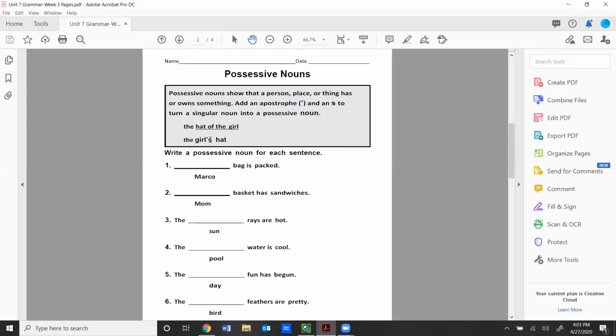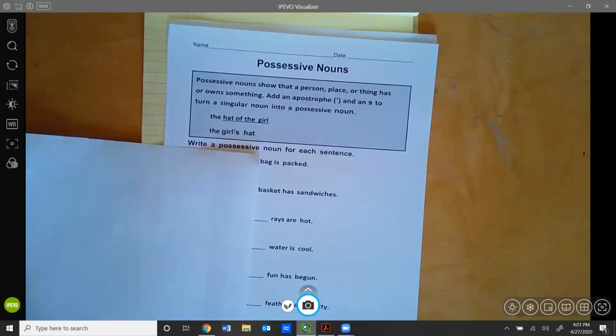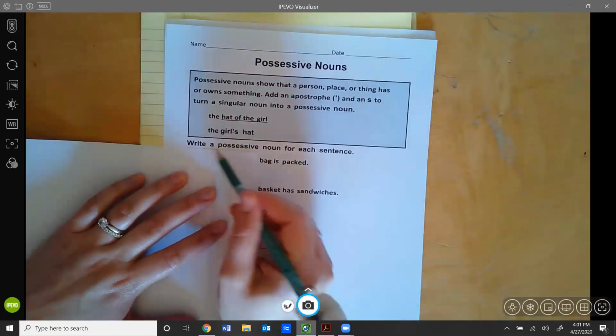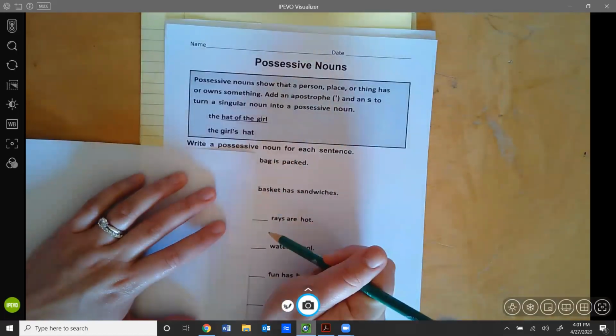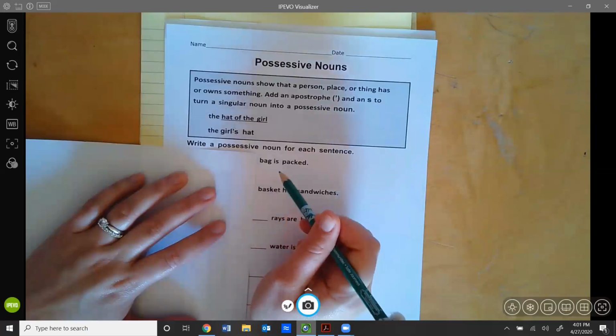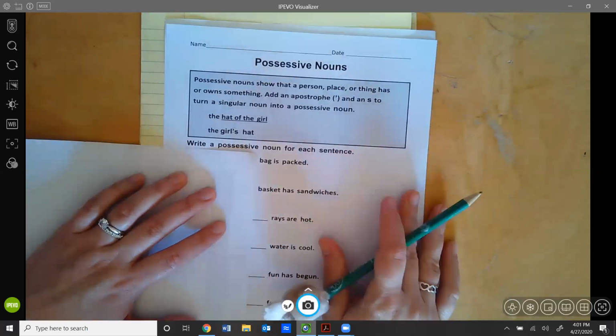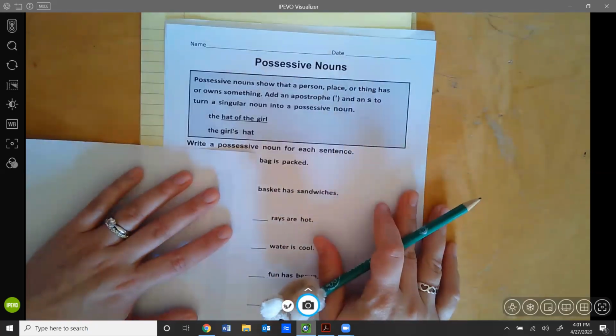Okay, let's take a look at number 1 and 2 together. I'm going to turn my other camera on so you can see me write some stuff down. Okay, so I know there's a paper in the way here. Let's see what we have. The directions say write a possessive noun for each sentence. It says blank bag is packed. Well, the word underneath here was Marco. So the name, excuse me. So it should say Marco's bag is packed.